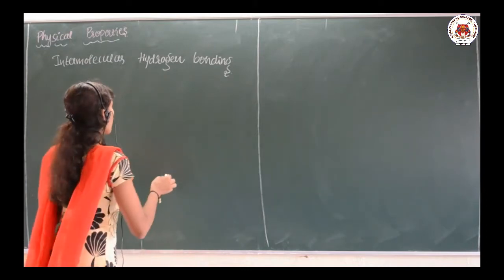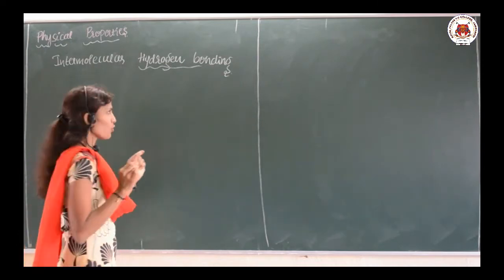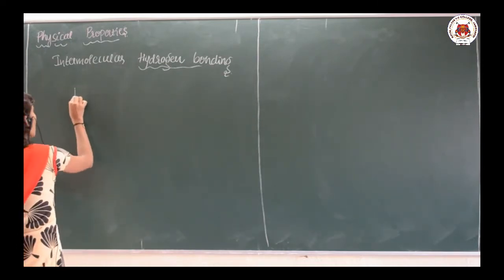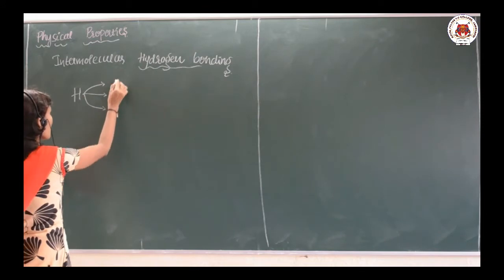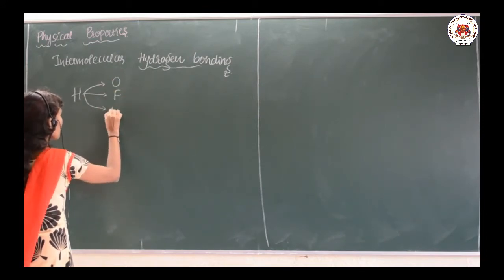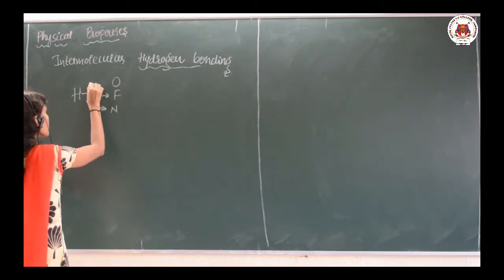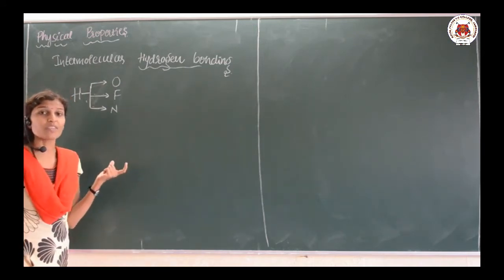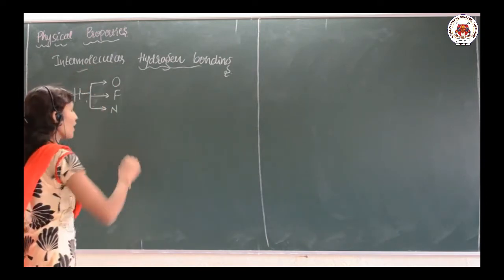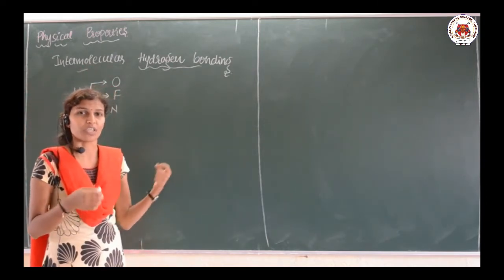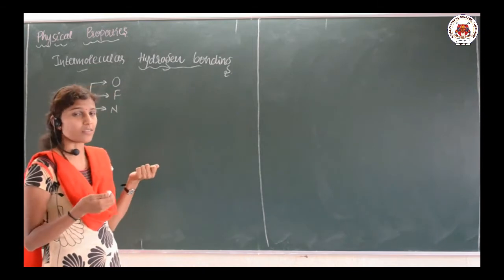Then a question arises: what is hydrogen bonding? First we will understand hydrogen bonding, then intermolecular hydrogen bonding. Hydrogen bonding is the bond formed between hydrogen and more electronegative atoms like oxygen, fluorine, or nitrogen. When hydrogen bonds with any one of these electronegative atoms, that causes hydrogen bonding. Intermolecular means that the hydrogen bonding is present between two molecules.